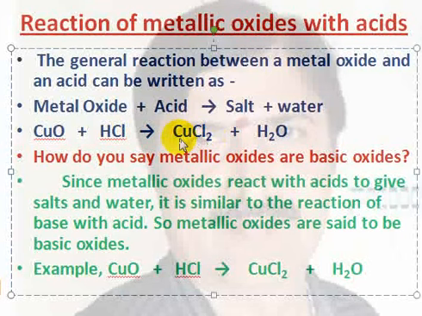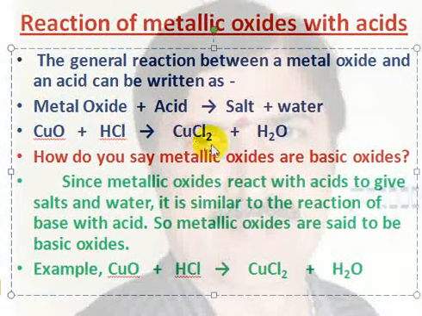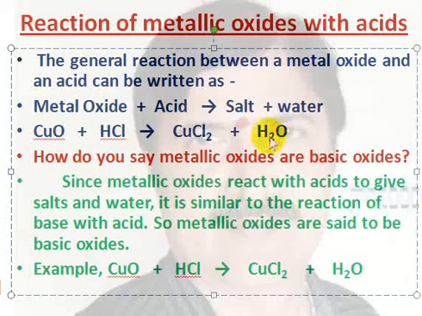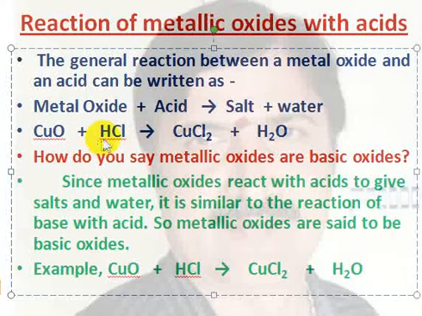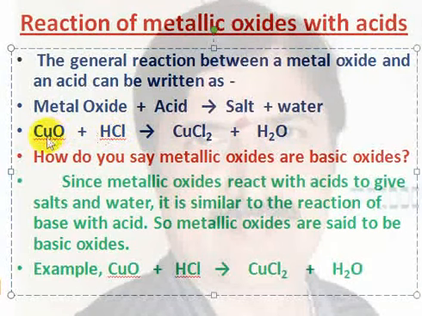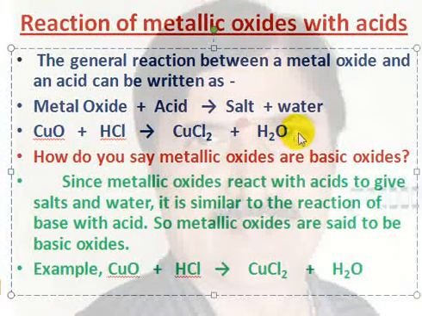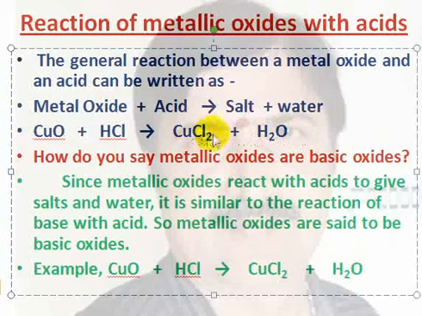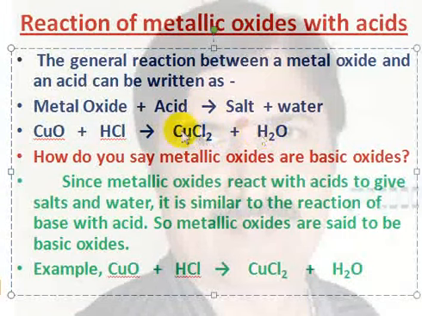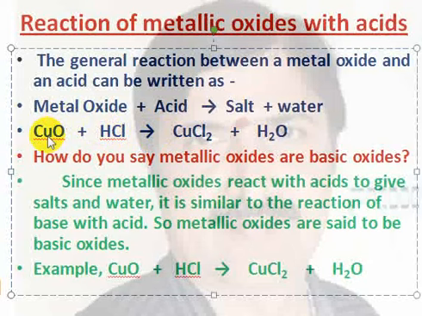CuCl2, that means copper chloride. Then water is produced. See, this is a salt, water, acid. So when acid reacts with metallic oxide, salt and water are produced. But a similar product can be obtained when acid reacts with a base also.